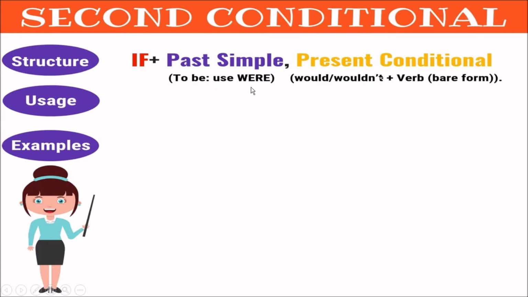You can use were, right? Not a problem. If you use verb be, you have to use were. If you use any other verb, it's just a simple past form. I'm gonna show you with the examples here. And when we talk about present conditional, it's just the conditional. You could have would, may, might, should, could, and the verb in the basic form. Bare form means the basic form. Let me show it to you.